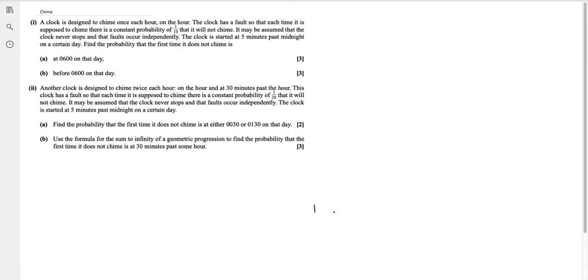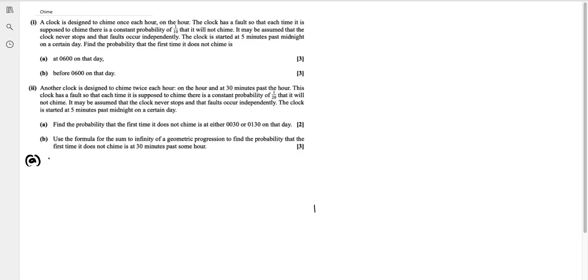The clock is started at 5 minutes past midnight on a certain day. Find the probability that the first time it does not chime is at 6 on that day. Okay, so at 6 on that day, it doesn't chime. Okay, let's fix this.